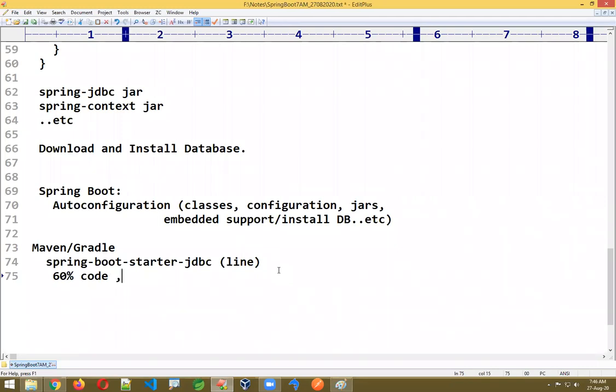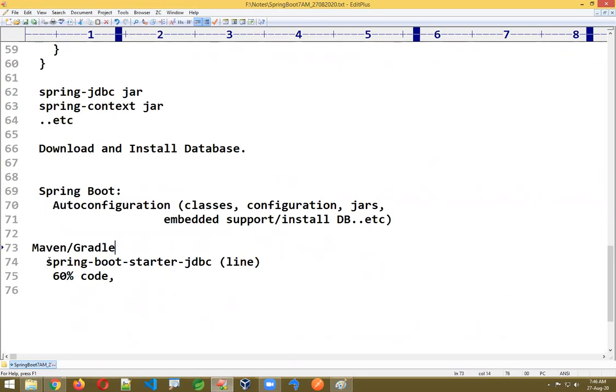Something like writing a save operation, that is called insert, or a delete operation, something like remove, and some other operations. As a programmer, you need to concentrate on the remaining percent of code only. If you look at this starter, it is going to provide some common code. This common code is called a starter, or we can also call it auto configuration.